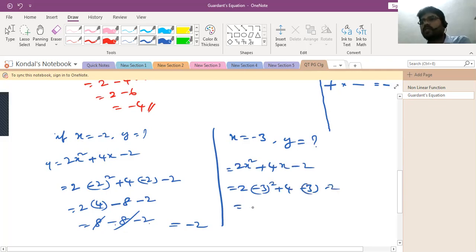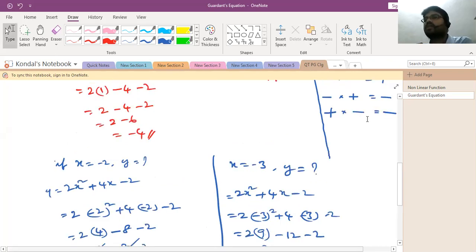Then 2 into minus 3 into minus 3, plus 9. Plus into minus, minus 4 into 3, 12, minus 2. Then 2 into 9, 18. So you can add these two negative values, 14, right? So you will get plus 4.